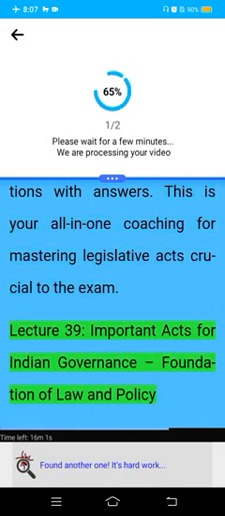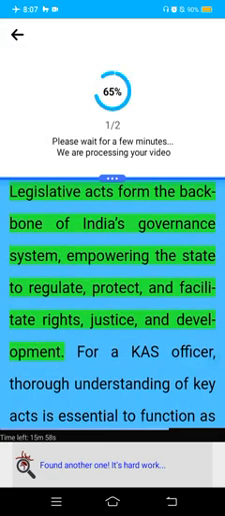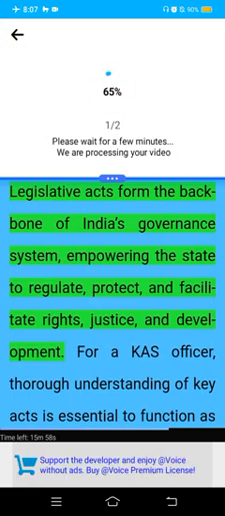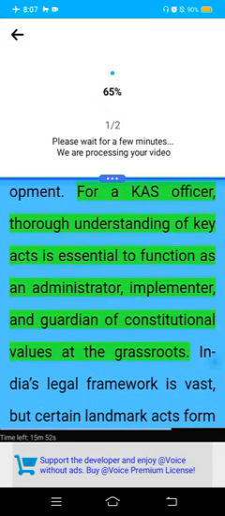Lecture 39, Important Acts for Indian Governance, Foundation of Law and Policy. Legislative acts form the backbone of India's governance system, empowering the state to regulate, protect, and facilitate rights, justice, and development. For a CAS officer, thorough understanding of key acts is essential to function as an administrator, implementer, and guardian of constitutional values at the grassroots.